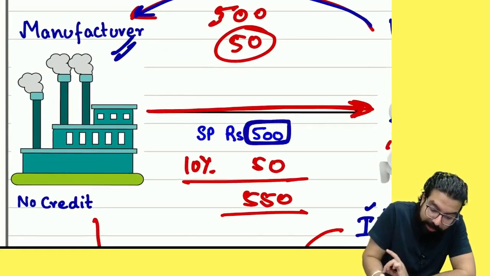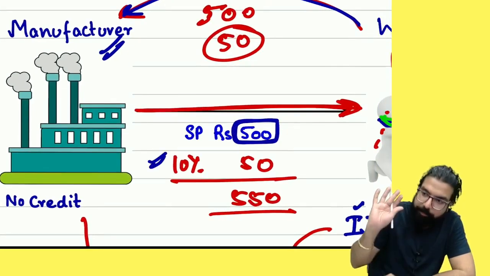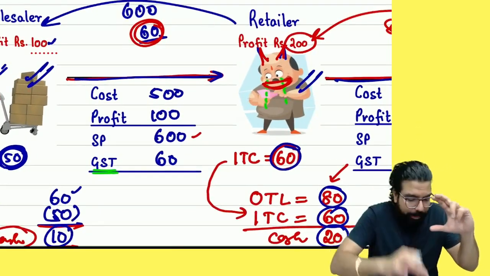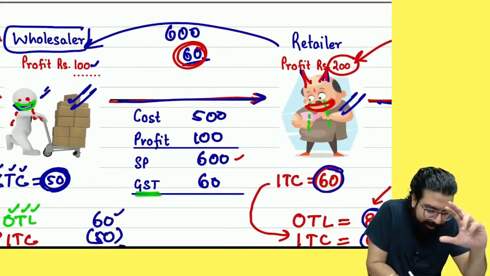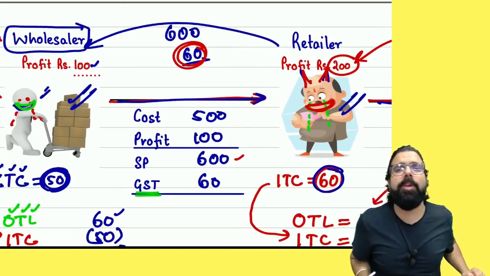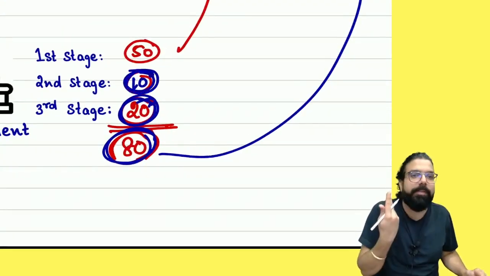How much ka value addition of the goods he did? 500. On that, government got 10%. Done. Again, on this 500, did the wholesaler do any more addition? How much? 100. 100 per 10% is how much? See, directly government got 10 rupees.